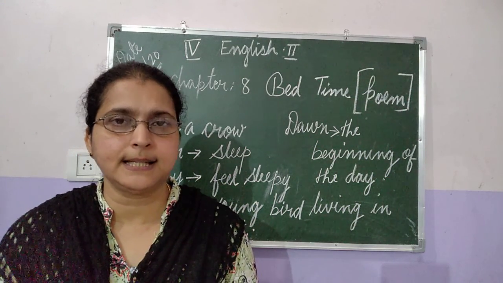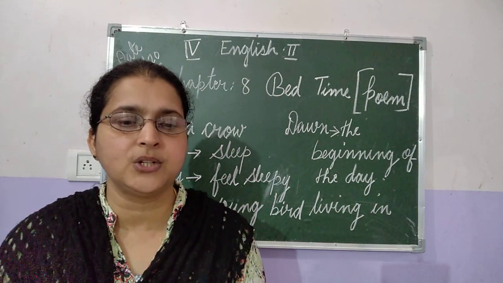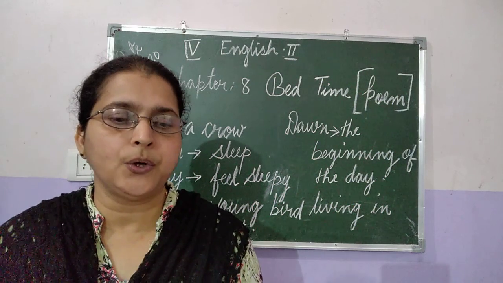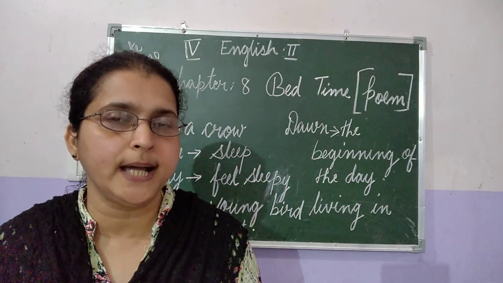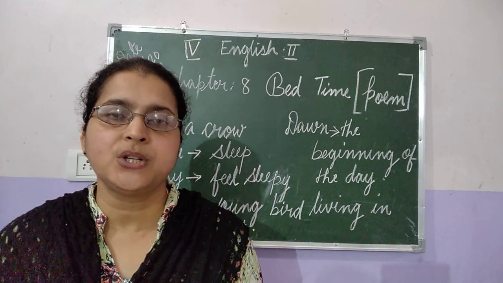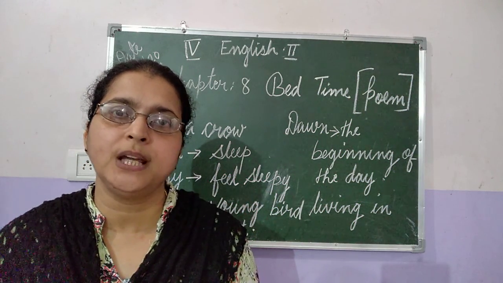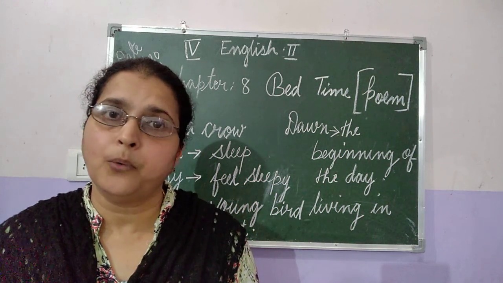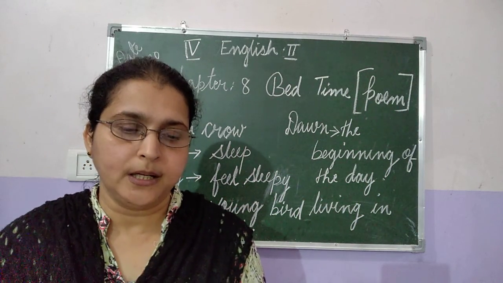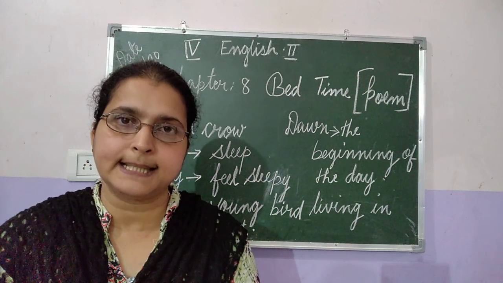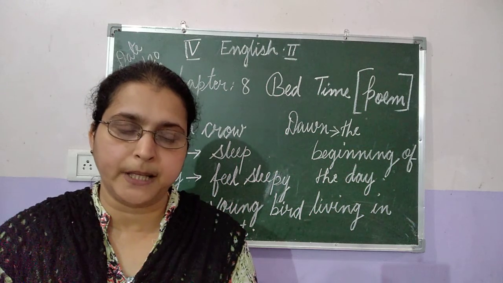In the last stanza, the poet is telling us good night to all children. They are telling each one of us good night to all children and wishing them sweet dreams till the morning. So we shall read the poem stanza-wise, line-wise, and I will explain to you.